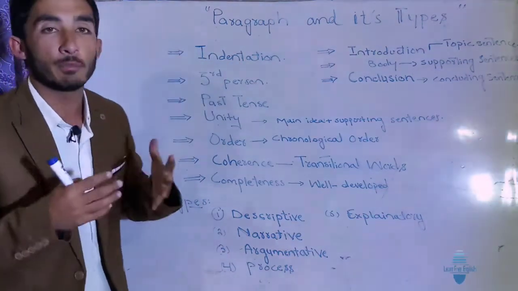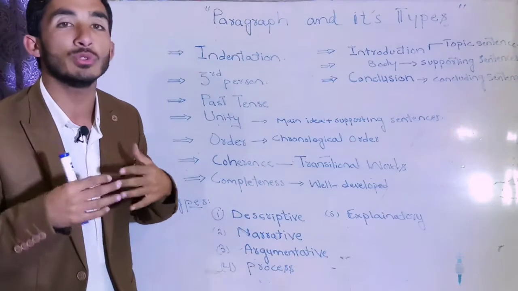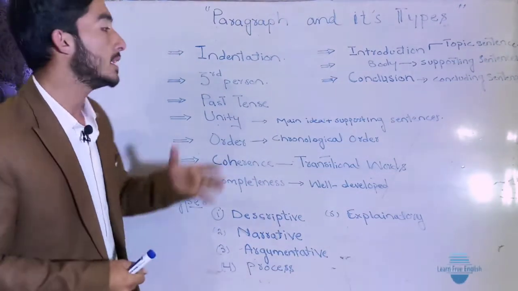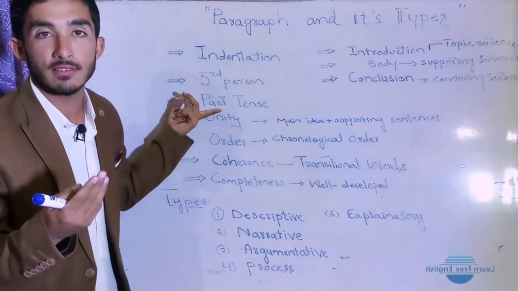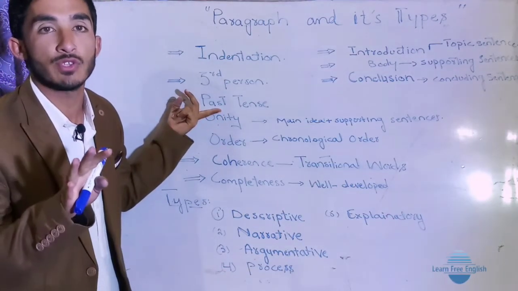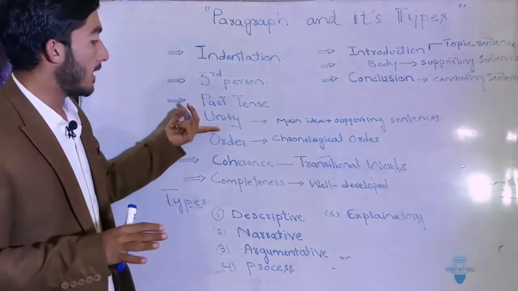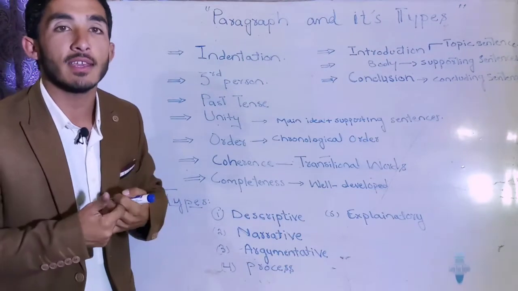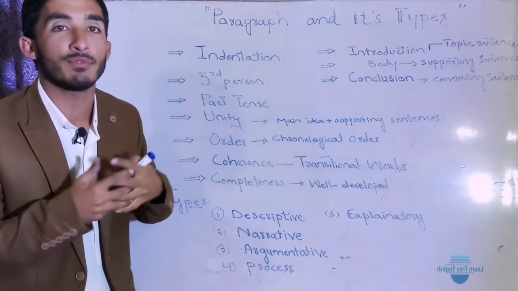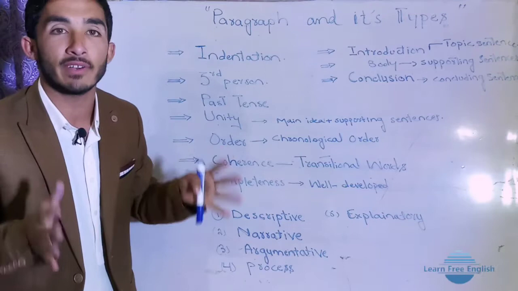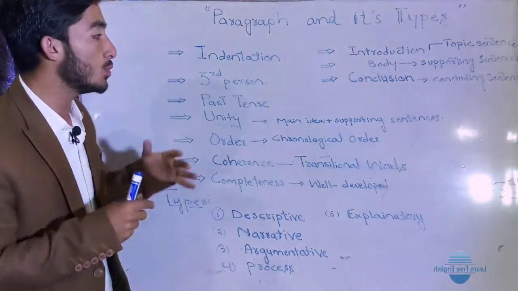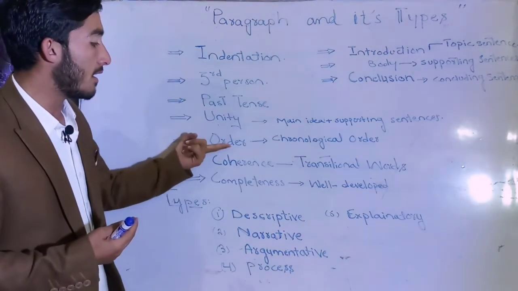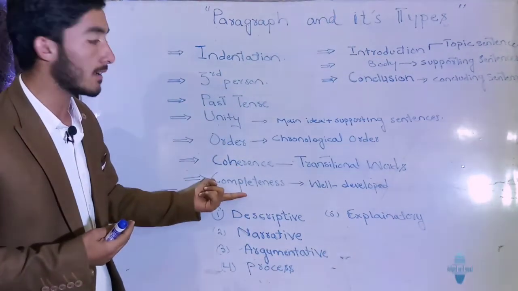Then next is third person. Try to use third person a lot, and when it comes to he and she, try to use he. Got it? We use past tense most of the time, and it is necessary to use past tense, right? Next, there are 4 things which are very necessary to be present in a paragraph. If you want a well organized and well standard paragraph, you need to bring 4 things into your paragraph writing: unity, order, coherence, and completeness.